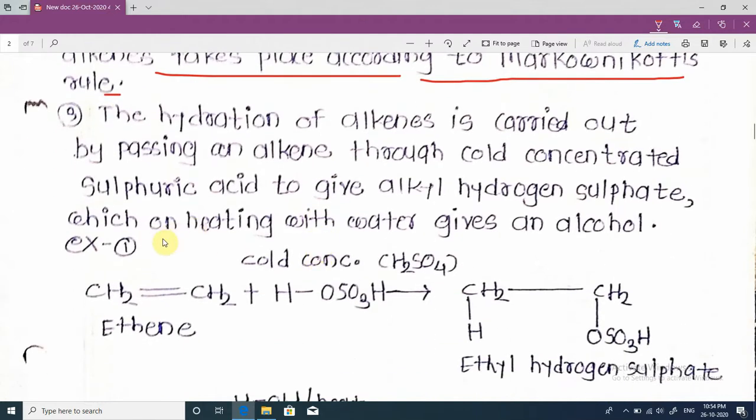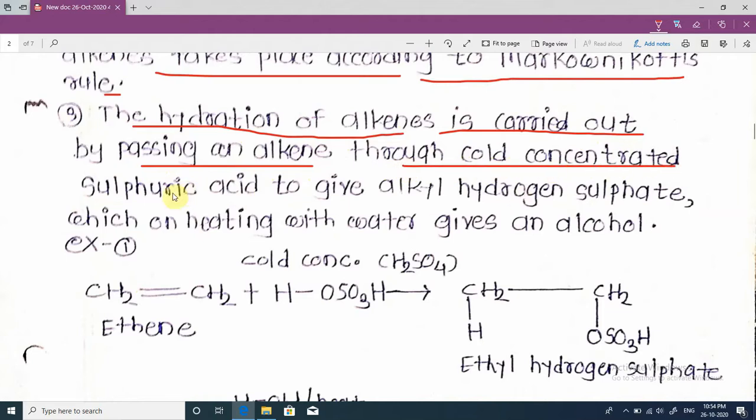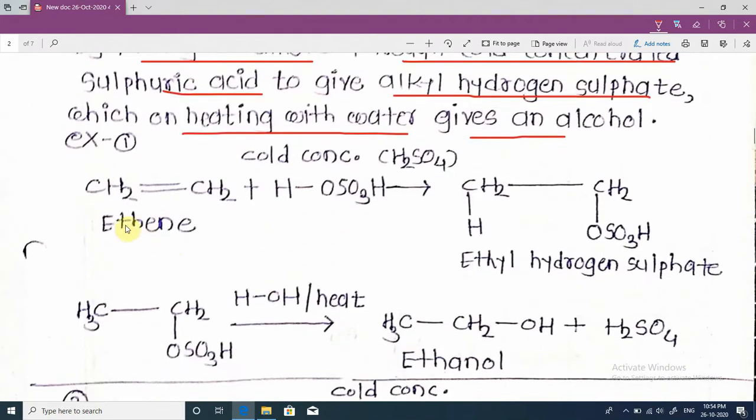See the examples. The hydration of alkene is carried out by passing an alkene through cold concentrated sulfuric acid to give alkyl hydrogen sulfate, which on heating with water gives an alcohol. See the example.